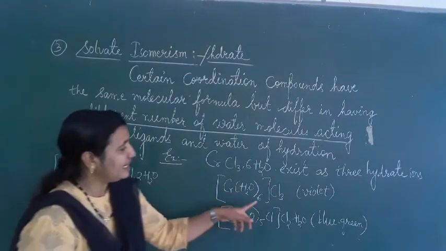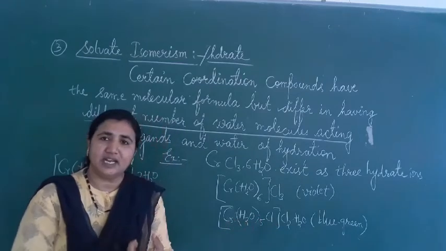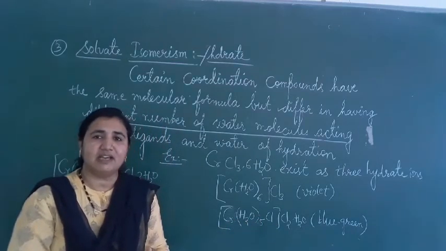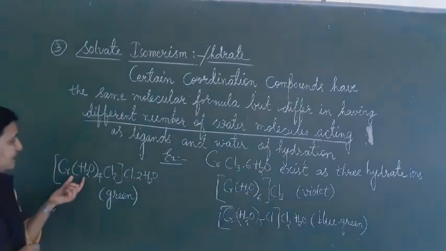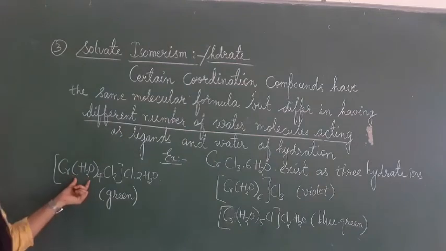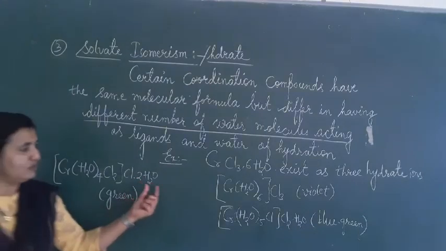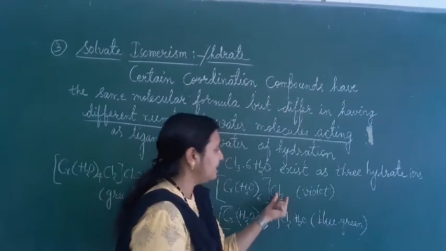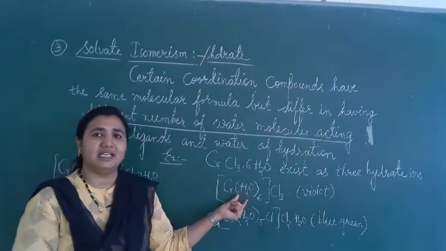So this water molecule acts as a ligand and also as water of hydration. Here we have 2 hydrated molecules, 1 hydrated molecule, and this one is anhydrous, with no water molecule outside, so all act as ligands.